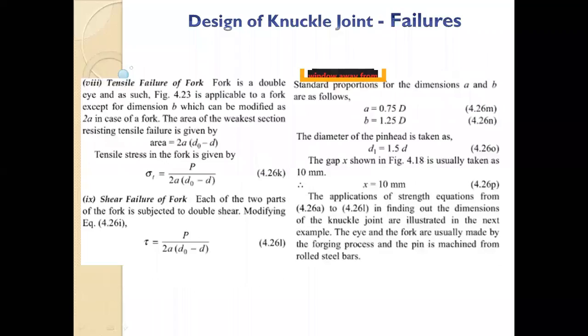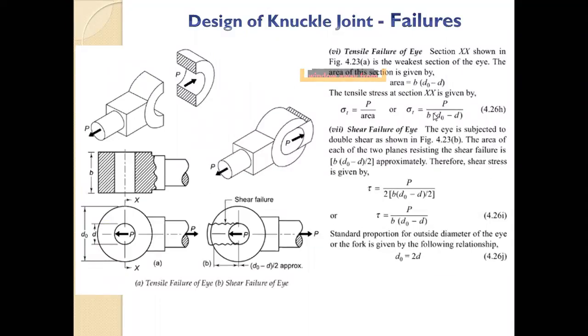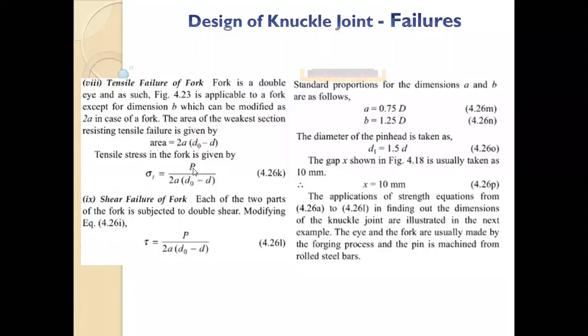Now similarly, tensile failure of the fork in the same way. Whatever we have seen, sigma T is equal to P upon B into D0 minus D. Similarly, sigma T is equal to P upon, instead of B here, there will be A, but the fork has two, top and bottom, so it is multiplied by 2. So 2 into A into D0 minus D. And similarly, shear failure tau is equal to P upon 2 into A into D0 minus D. Here, instead of thickness B, the thickness will be A, but because there are two areas, it will be multiplied by 2.